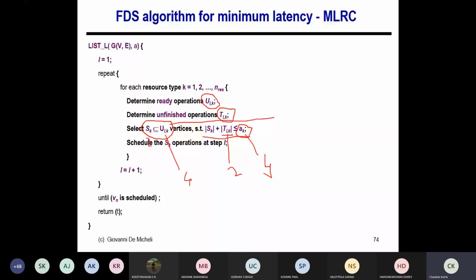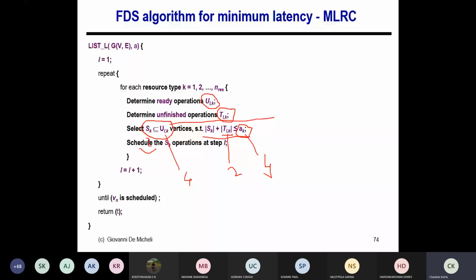Earlier we used to select those 2 which have the maximum distance from the sink node. Now I am going to select 2 nodes again, because I cannot select more than 2 given my resource bound. Which 2 do I select out of the 4? The ones with the maximum force, because that will increase the concurrency, the number of operations executed in parallel, which obviously impacts the number of timestamps needed. So it will minimize the latency. Is it clear? Yes, okay.